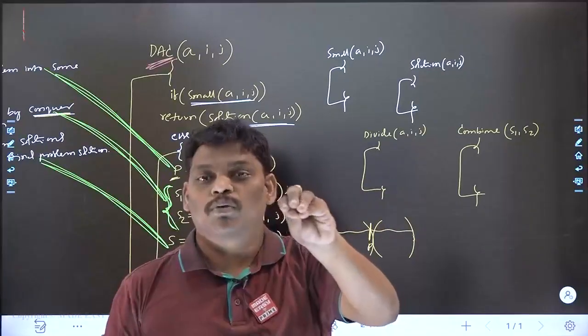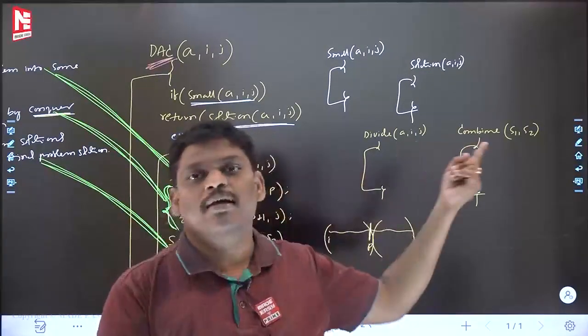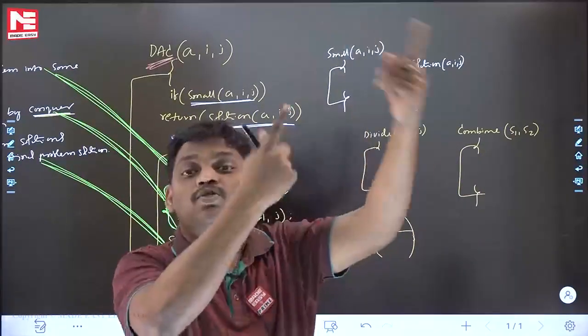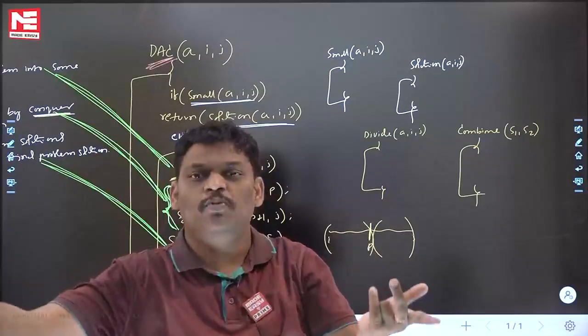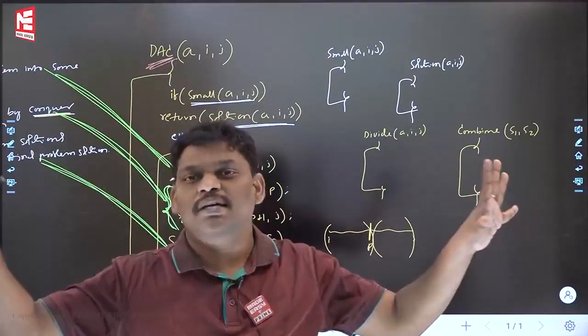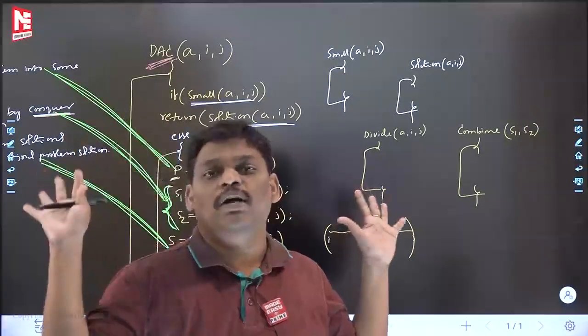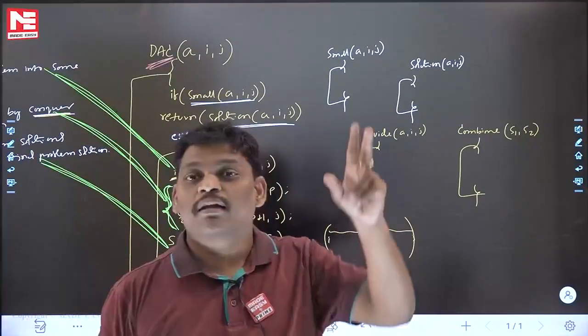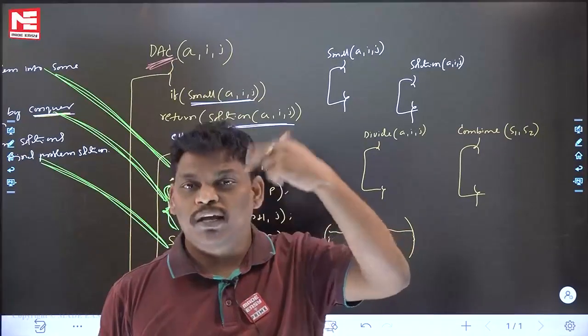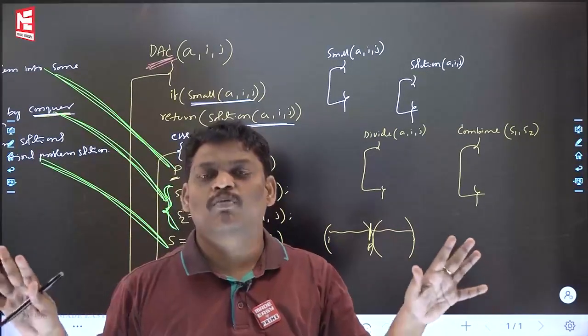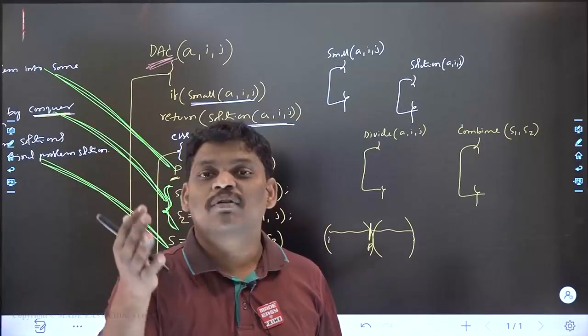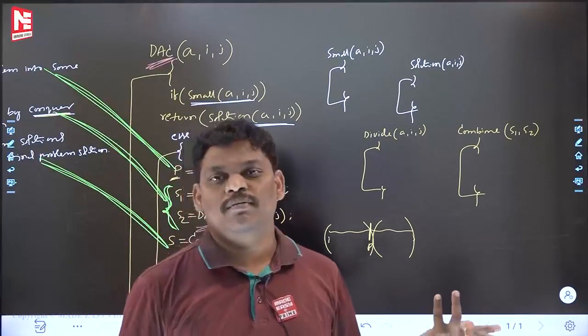Suppose that for my problem divide and conquer is also possible, greedy is also possible, and dynamic programming is also possible. Assume all the designing techniques are saying they will give the answer to your problem. Then for a particular problem more than one algorithm is available, and whichever takes less time will be my answer.